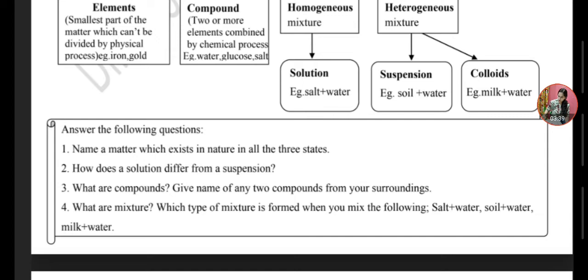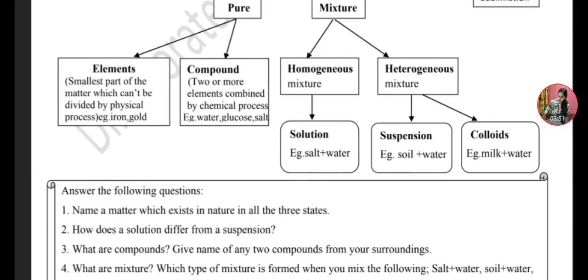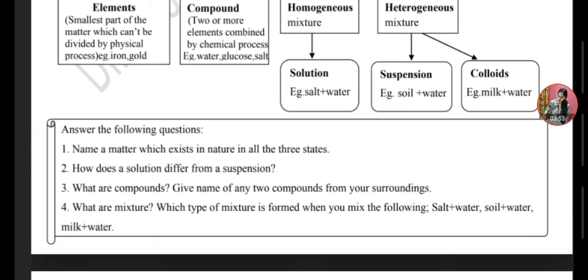Third is, what are compounds? When two or more elements combine by a chemical process in a definite proportion, it is called a compound. Give the names of any two compounds. Students, here you have two examples, water and glucose.